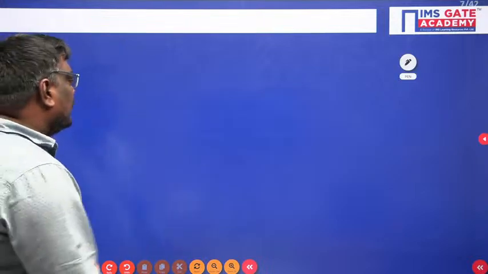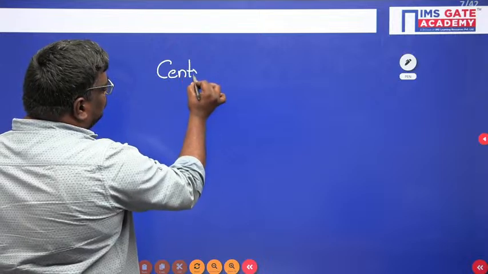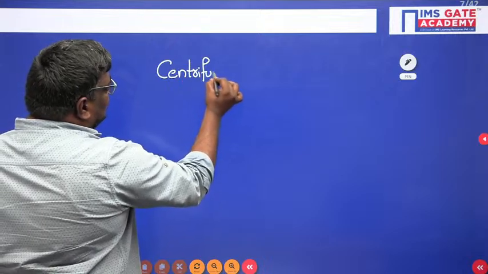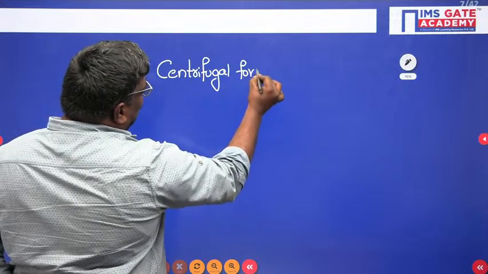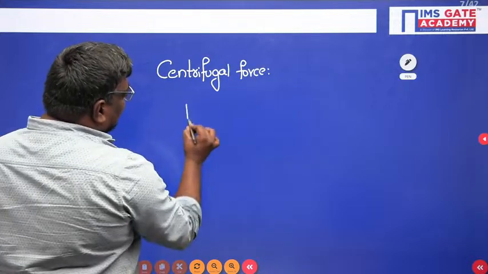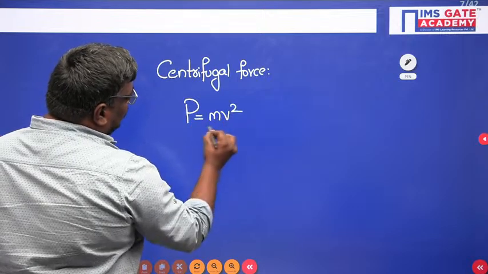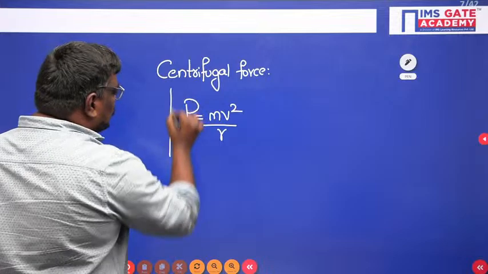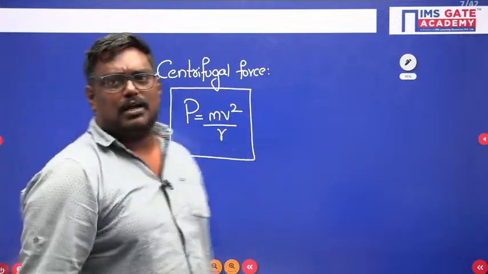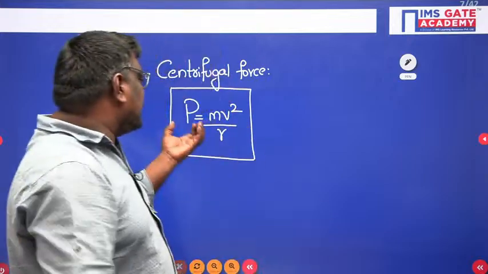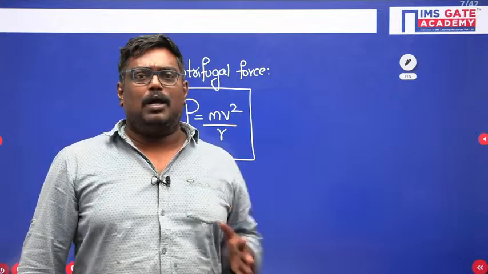Now my dear students, let us study what we mean by centrifugal force. Centrifugal force, or P, is given by the formula mv square upon r. So when I talk about centrifugal force, it is nothing but mv square upon r.